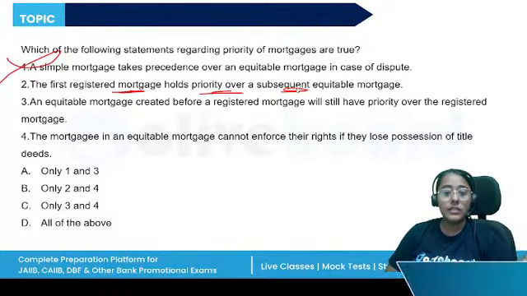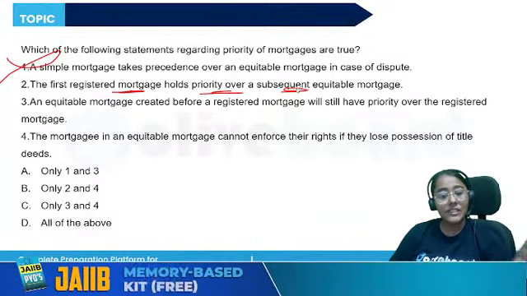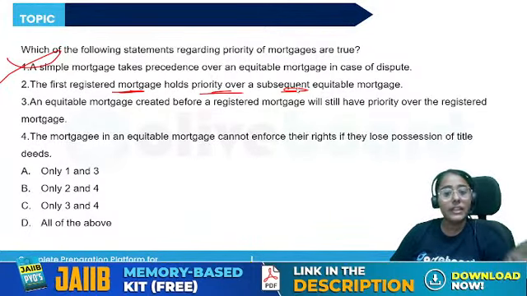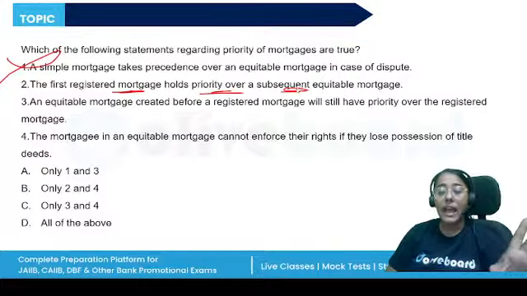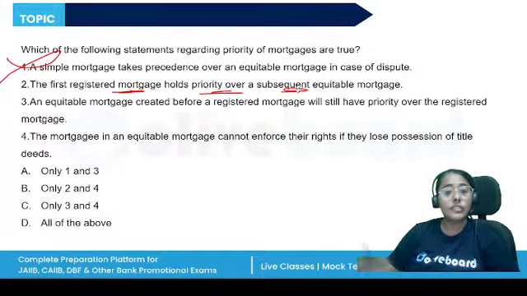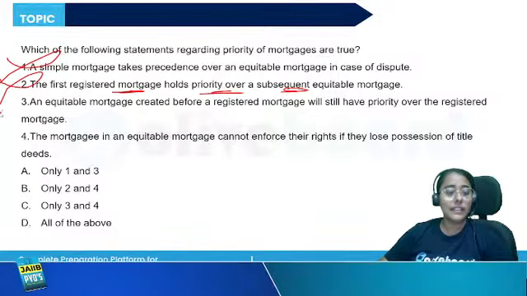So when the mortgager gives the same property in equitable mortgage to one financing institution and in registered mortgage to another one, the priority will be determined on the date of execution. The equitable mortgage will not have any inferior rights. So second statement is also incorrect.